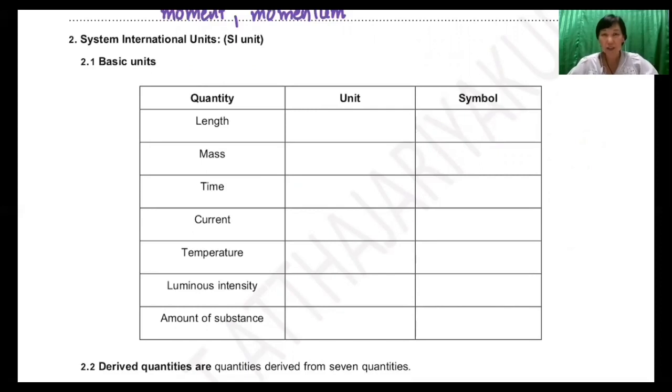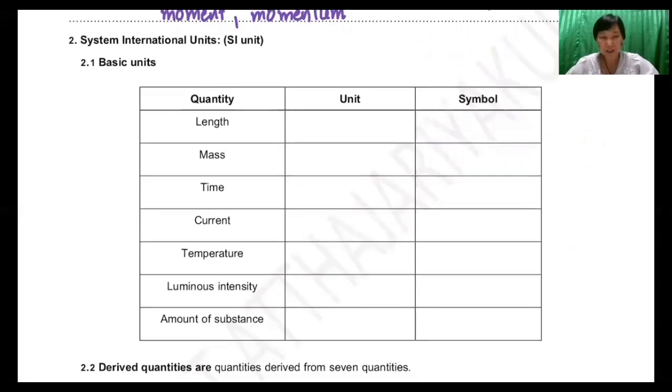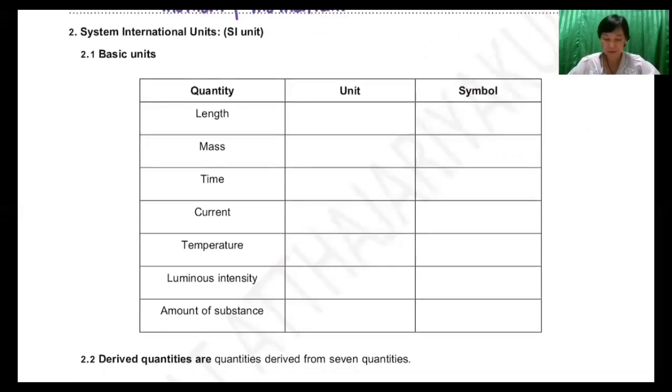The basic unit is the unit that does not derive from any other units. They are the base of other units. Here we have only 7 basic quantities that have their basic units in SI unit. Let's see what are these 7 quantities whose units do not derive from any other units.